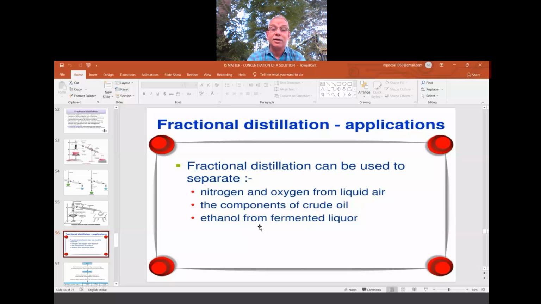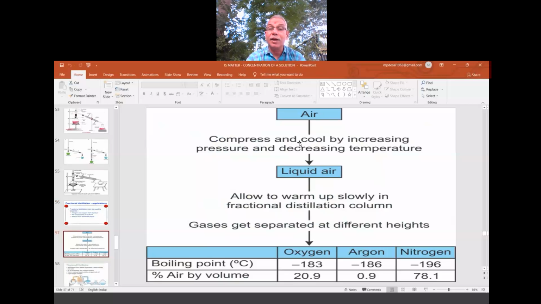Please see, air in the gaseous state is put under high pressure and low temperature. When high pressure and low temperature are applied, it becomes liquid. That liquid air is processed with special cryogenic techniques. Cryogenic techniques are techniques used for very cold conditions, not in our normal laboratory. Special laboratories are required.